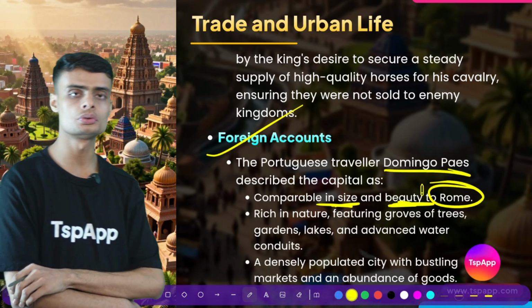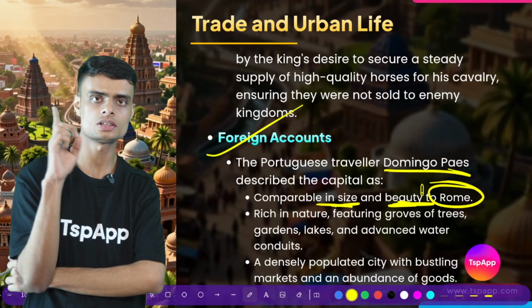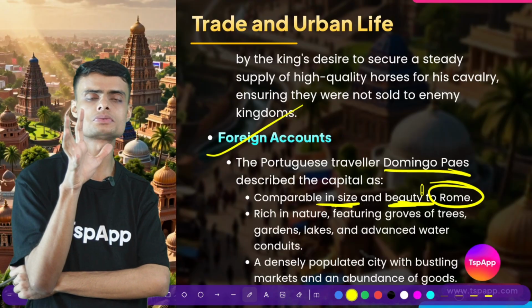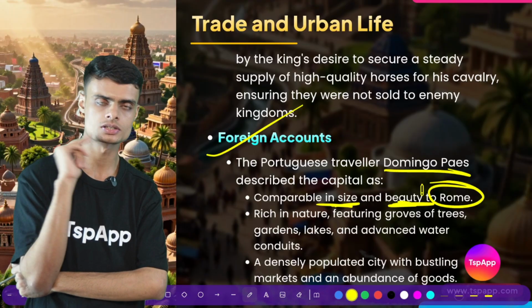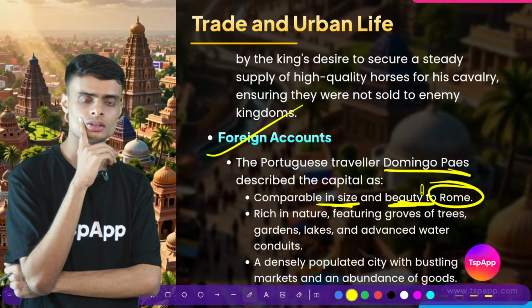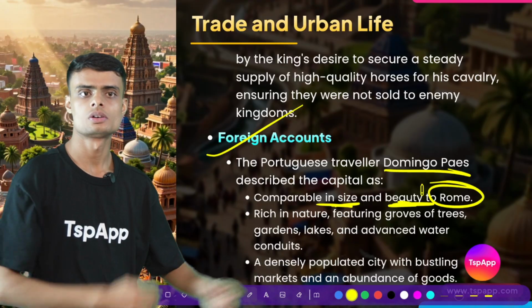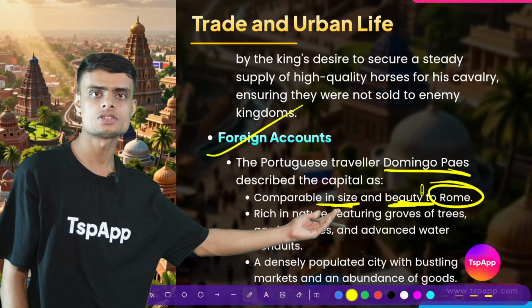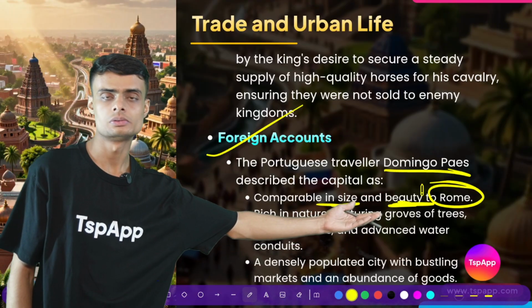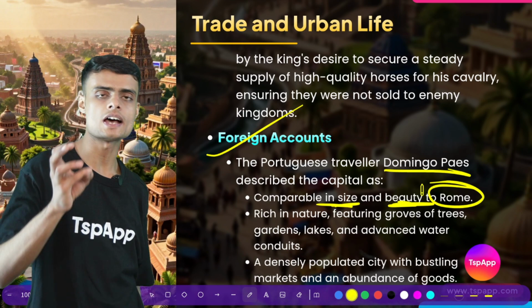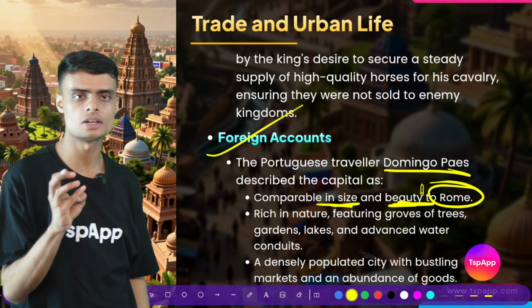Roman Empire. Do you remember the time period of ancient history? The Roman Empire was one of the largest empires in the world. So he compared the capital of Vijayanagar, Hampi, to be as large and as beautiful as Rome.